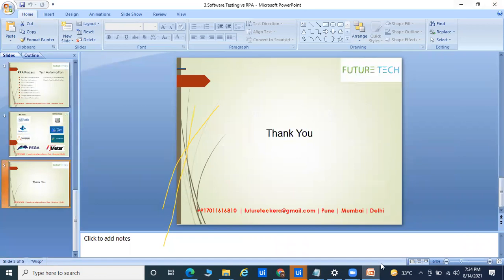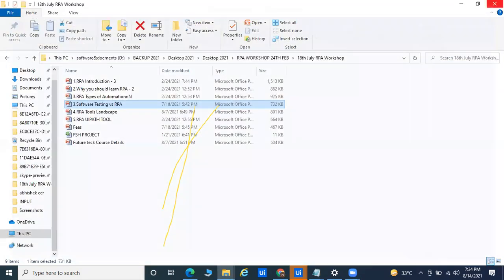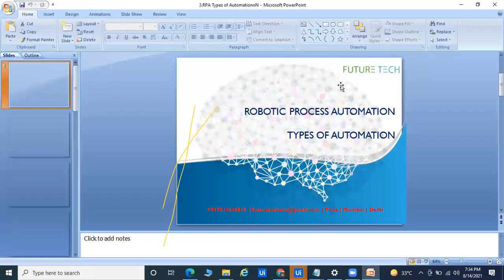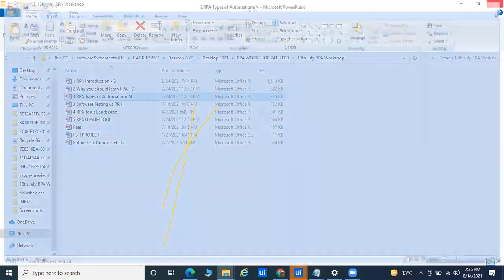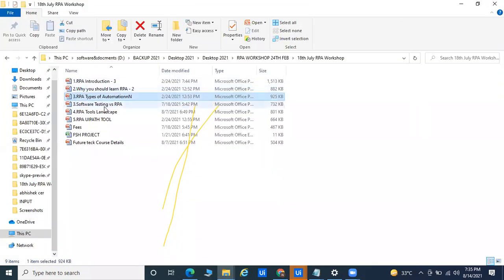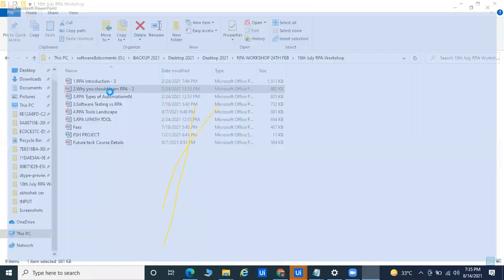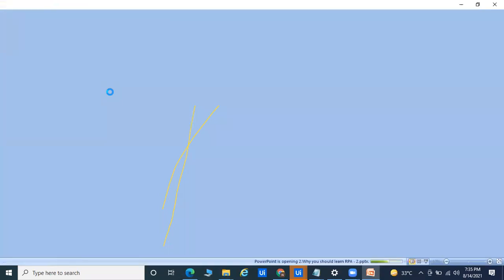If you ask me what type of designation we have, definitely we have multiple designations in the RPA world, starting from RPA intern, RPA developer, senior RPA developer, RPA consultant, RPA lead, that is called technical architect. There are lots of designations available in RPA. If you have more than 12 years of experience, you can go as a solution architect.